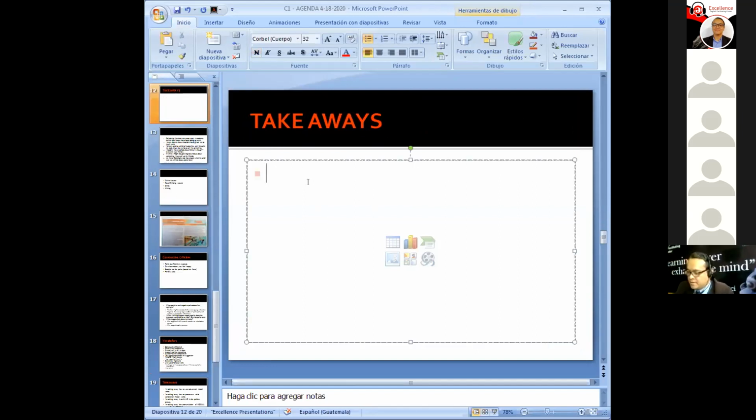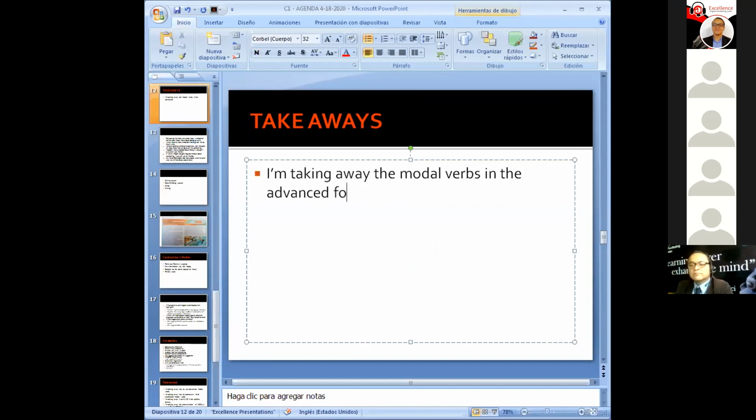I'm going to take away the modal verbs in an advanced form. I didn't know how to use it before. And also I'm going to review how to make a question in that way. Also I take away some words that we can use as a noun and as a verb. Vocabulary as well. Awesome. Those are great takeaways.